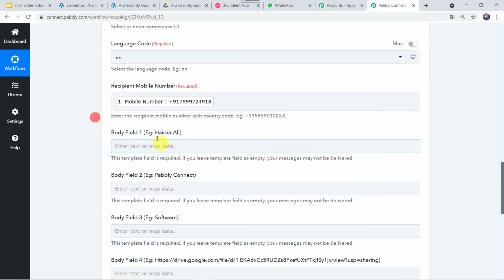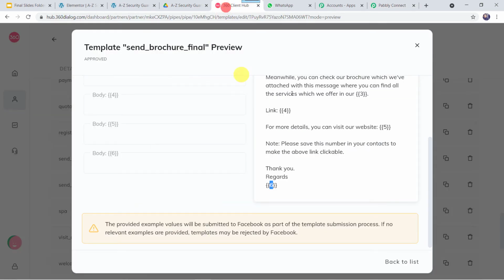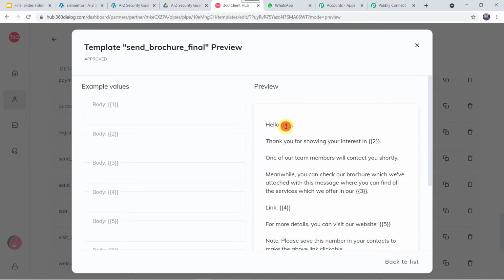Okay. Now body field 1, example Heather Ali, that's the name of a person. Here in the template, the first parameter we require is hello, the name of the customer.